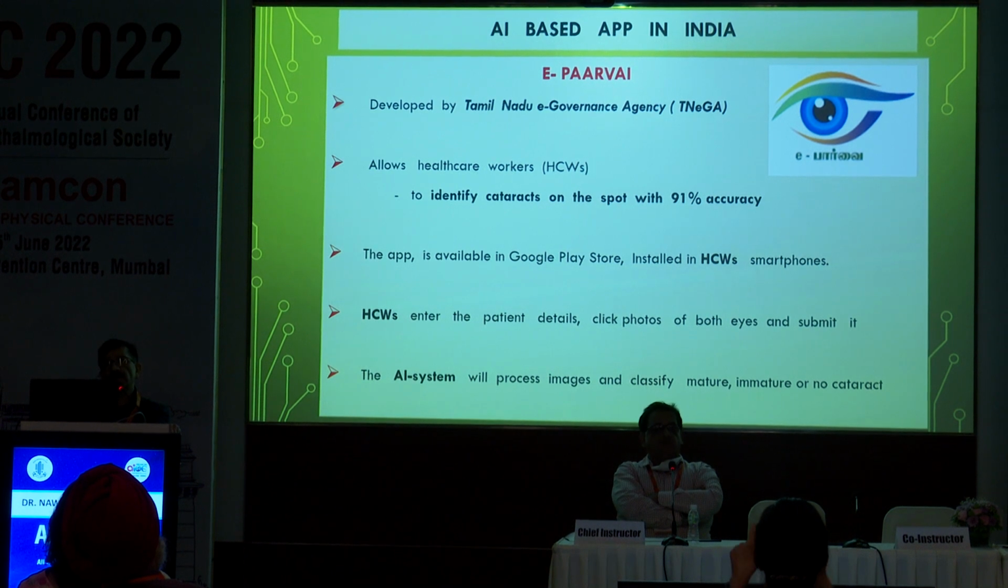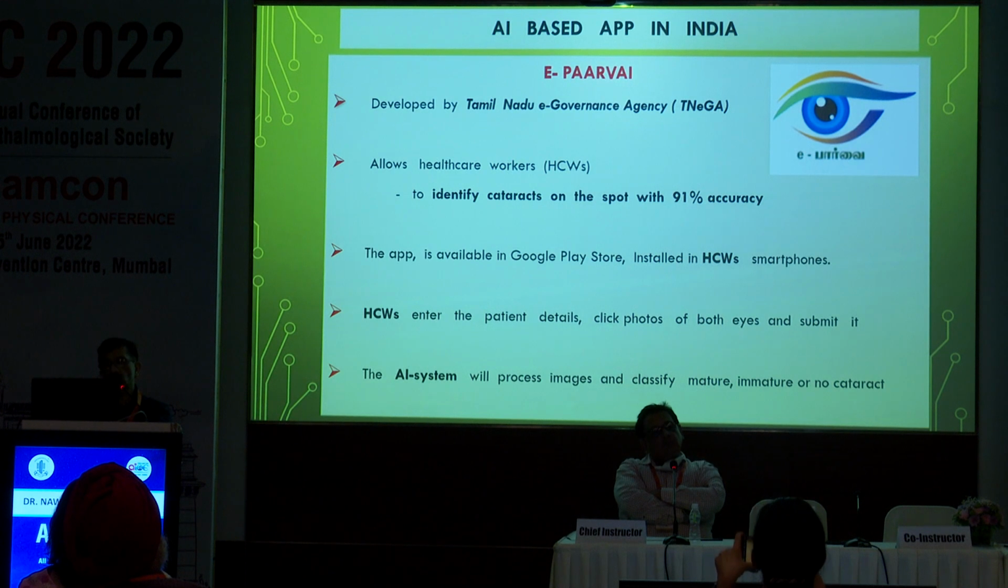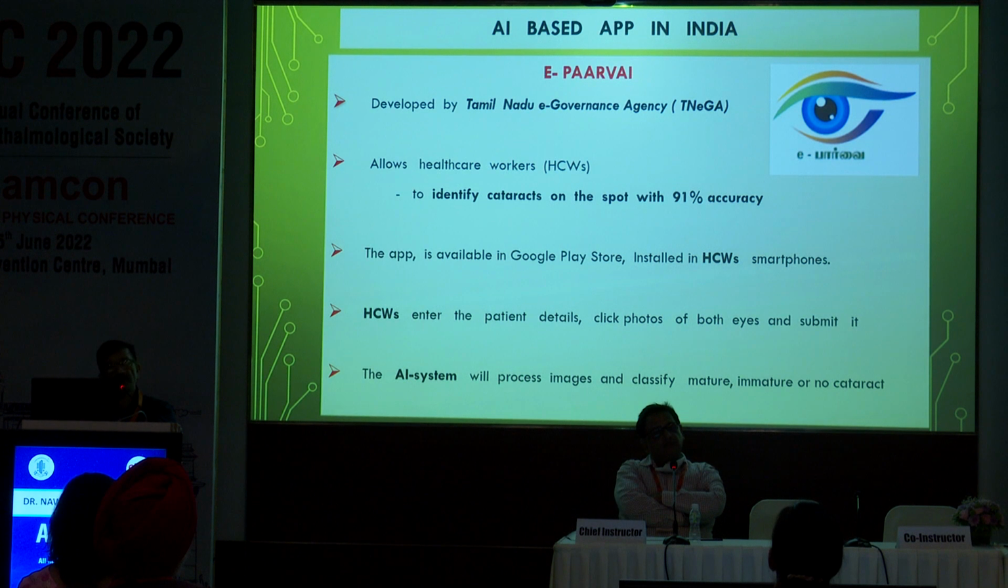It was developed by Tamil Nadu e-Governance Agency. It allows healthcare workers to identify cataracts on the spot with 95% accuracy. The application is available on the Google Play Store, installed on the healthcare workers' smartphones. The healthcare workers enter the patient details, click photos of both the eyes, and submit it. The artificial intelligence system will process the images and classify it as mature, immature, or no cataract.